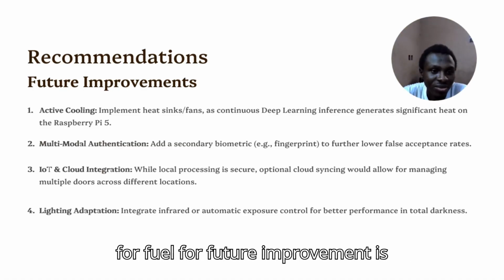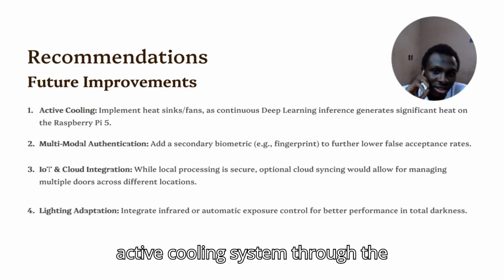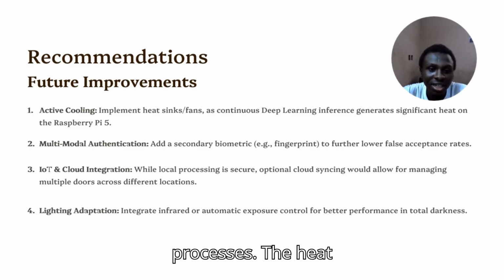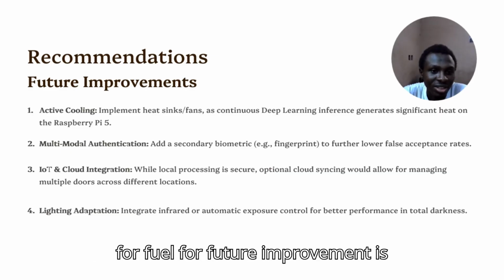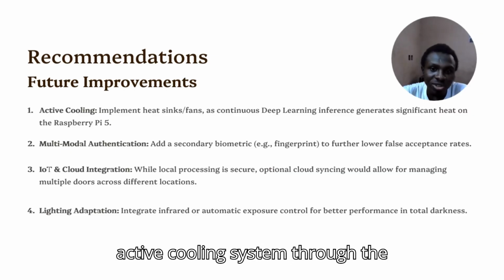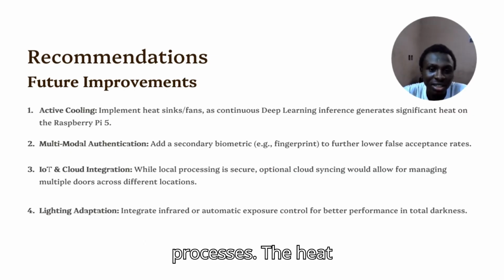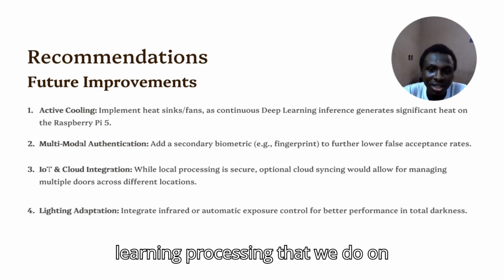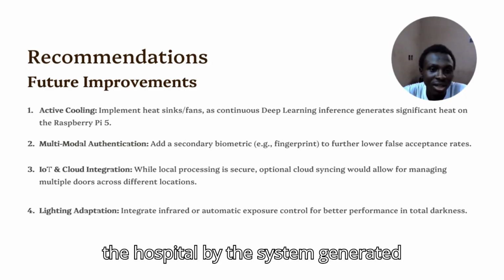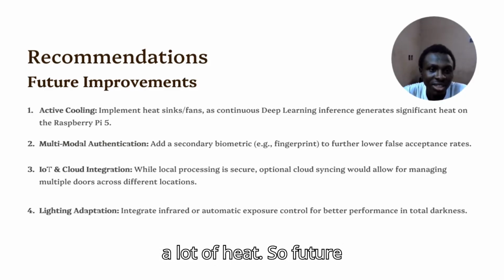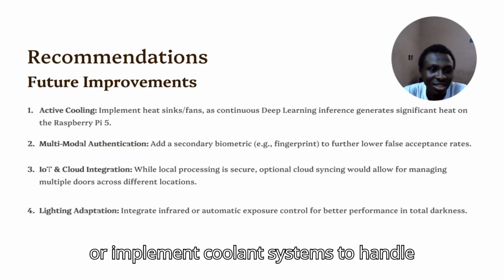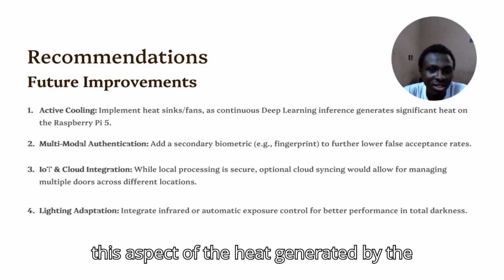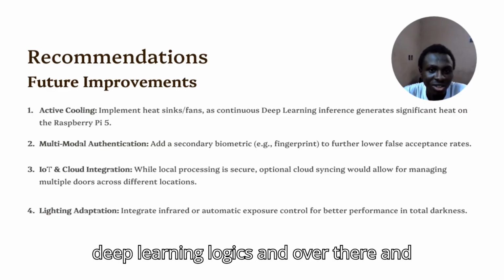Recommendations and future improvements. We have about four recommendations. One of the recommendations for future improvement is an active cooling system, due to the heat generated by the continuous deep learning processing that we do on the Raspberry Pi. The system generates a lot of heat, so future projects can implement cooling systems to handle the heat generated by the deep learning logic.